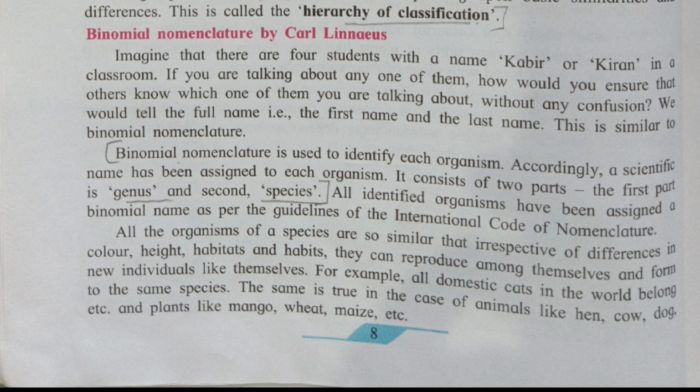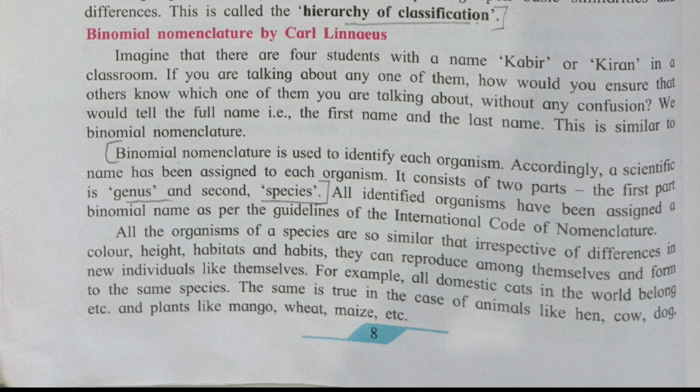Binomial nomenclature is used to identify each organism accordingly. A scientific name has been assigned to each organism. It consists of two parts. The first part is the genus and the second part is the species. Mark this answer, it is a very important answer. All identified organisms have been assigned a binomial name as per the guidelines of the International Code of Nomenclature.